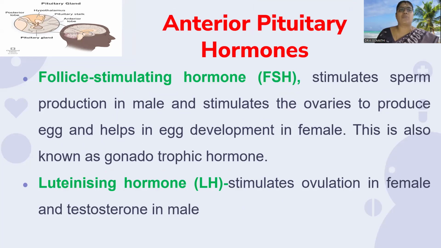Follicle stimulating hormone. It stimulates sperm production in males and stimulates the ovaries to produce the egg. It also helps in egg development in females. This hormone is known as gonadotrophic hormone. Next is the luteinizing hormone. It stimulates ovulation in females and testosterone hormone in males.